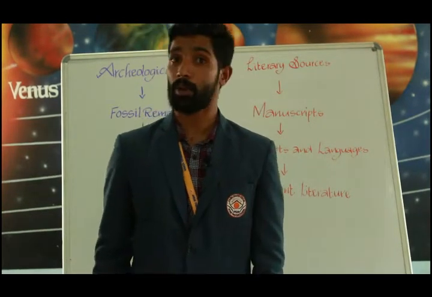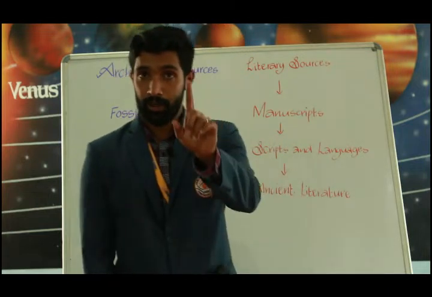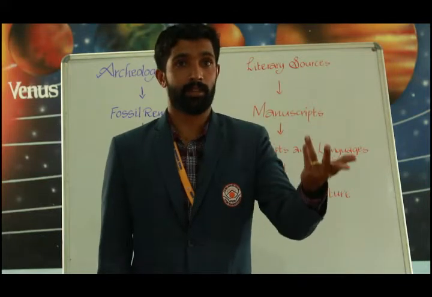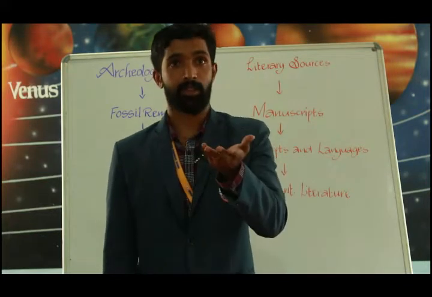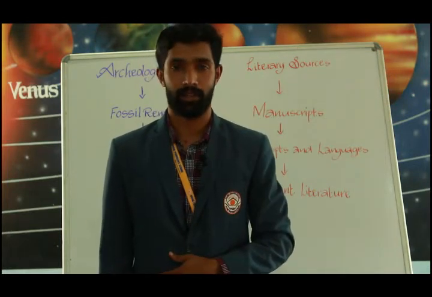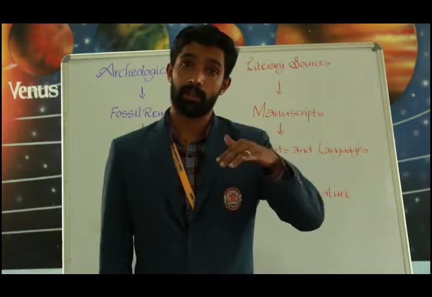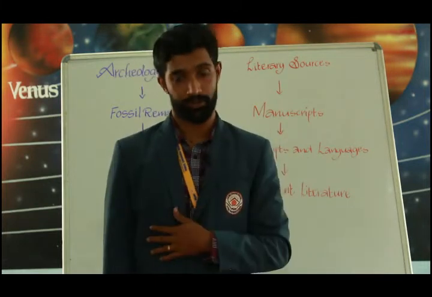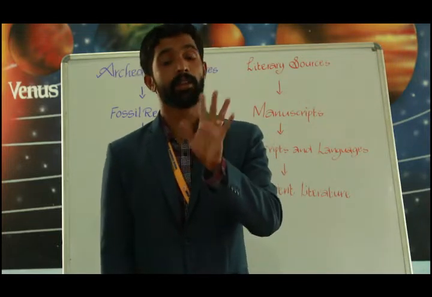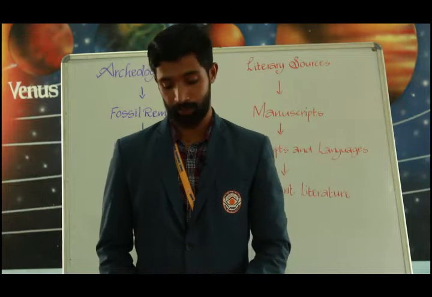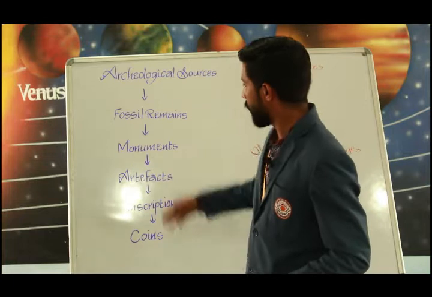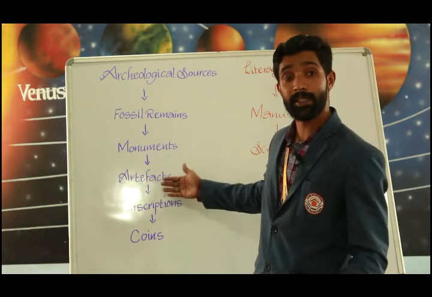So artifacts are human-made objects such as seals, toys, tools and implements like ornaments, pottery that have been found at various archaeological sites. That tells us about the kind of people who lived there and their occupation. They also help us to understand the social setup of that time. Is it clear? Very good. Now let us learn about the fourth point, inscriptions.